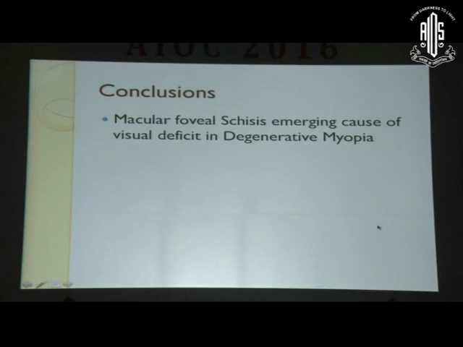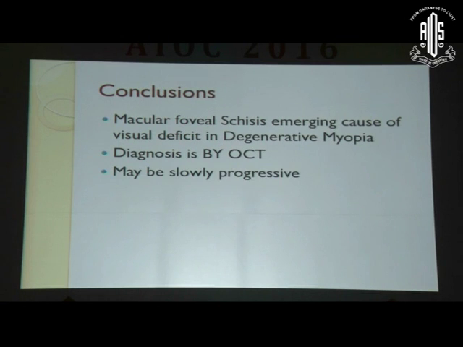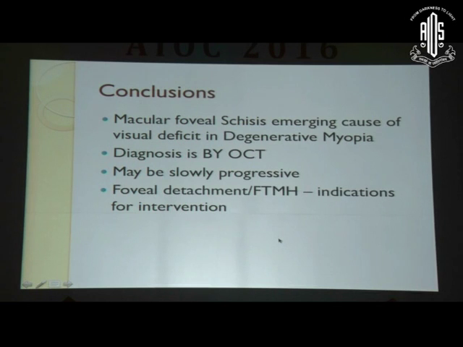To conclude, macular foveal schisis is an important cause of visual defect in degenerative myopia. We are becoming aware of this entity more and more now. As we do more and more OCTs for our myopic patients, we pick up these cases much more, and it could be a slowly progressive disease. At the present time, we don't know the best time to intervene if the fovea is not detached. But if there is a foveal detachment or a full thickness macular hole, I think that's a definite indication, and we should offer surgery for these patients.